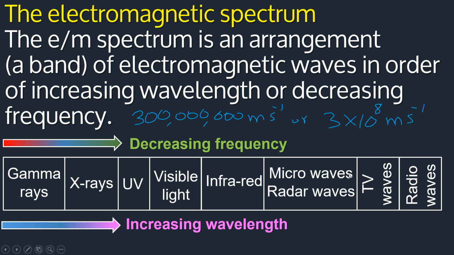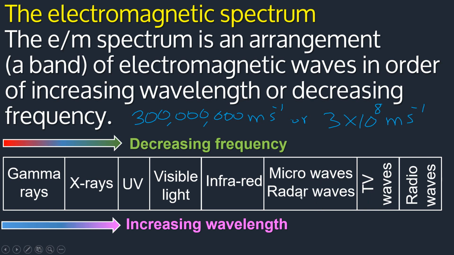Then we have microwaves. These can be produced by microwave ovens. Radar waves, you've heard of radars. Then TV waves, and then radio waves.